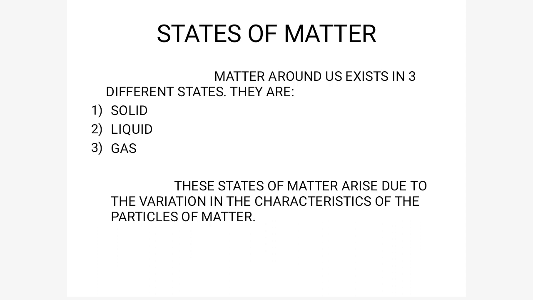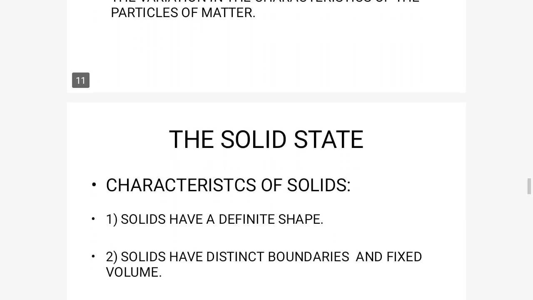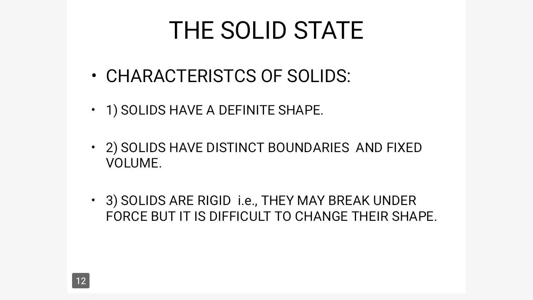These three states are a result of the variation in the characteristics of the particles of matter. That is, from the characteristics of particles of matter, we have seen that particles have spaces between them, they are continuously moving, and they attract each other. Due to the variation in these characteristics, we get different states of matter. Now the first state is the solid state. In the solid state, the spaces between the particles are very, very less.